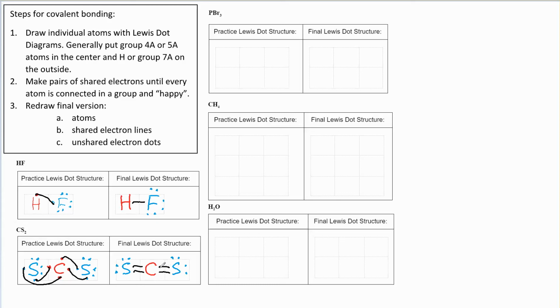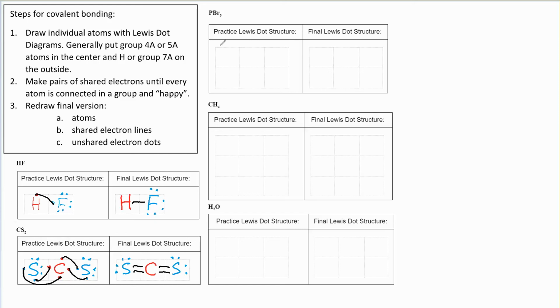So just to check, you would make sure that each atom had access to 8 electrons. And again, that line represents a pair of shared electrons, 1 from each atom, like 1 from carbon and 1 from sulfur. So carbon here has access to 8 electrons, and so does sulfur. The 4 that are in these bonds plus the 4 that are not being shared. And true for that sulfur too.